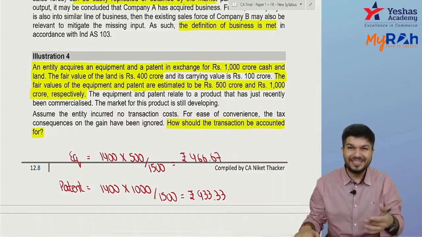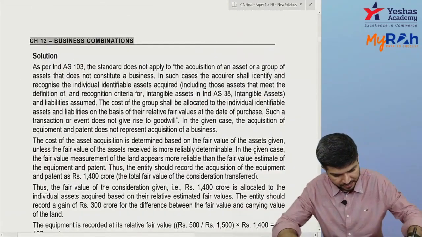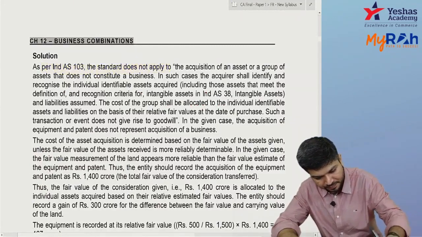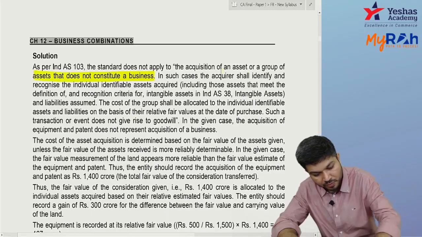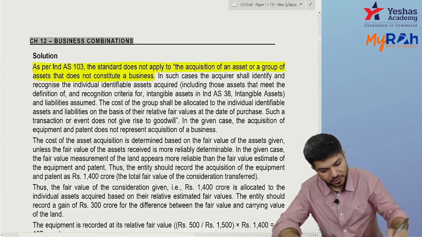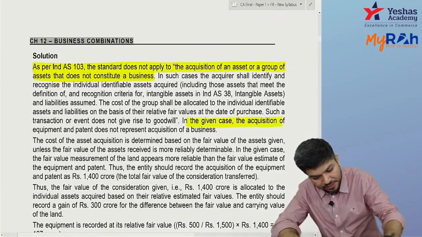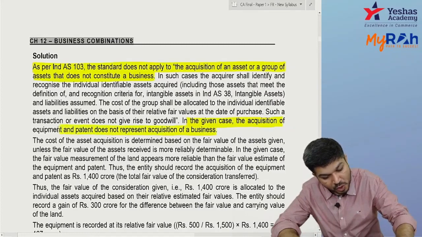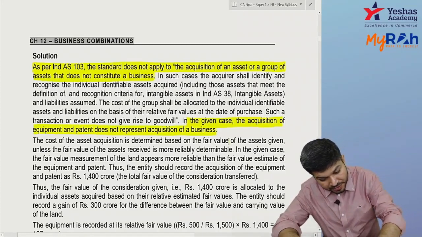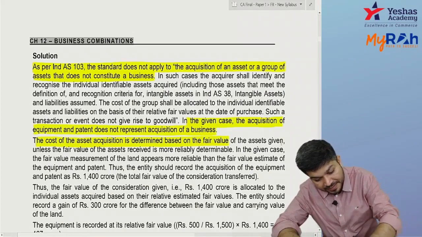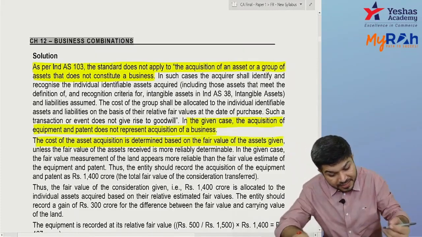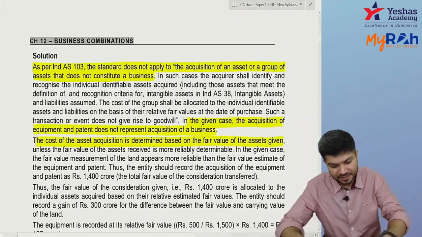Okay, coming to the solution, it's there in your book. This standard does not apply to acquisition of an asset or a group of assets that do not constitute a business. In the current case, the acquisition of equipment and patent does not represent acquisition of a business. The cost of the asset is determined based on the fair value of the asset given, unless the fair value of the asset acquired is more clearly evident.